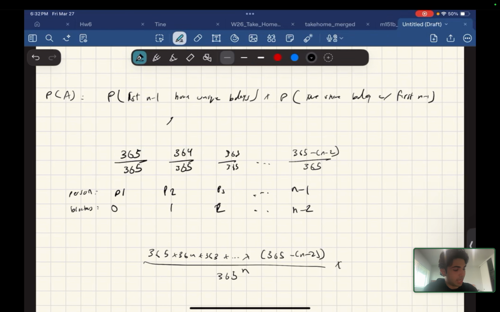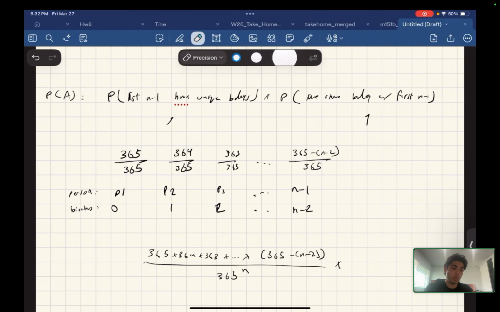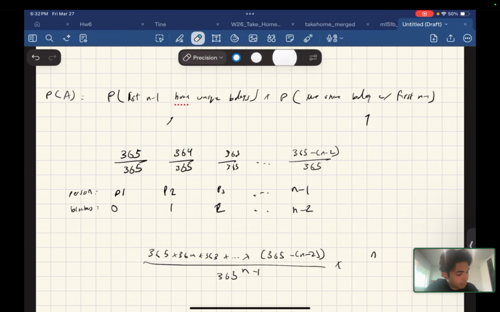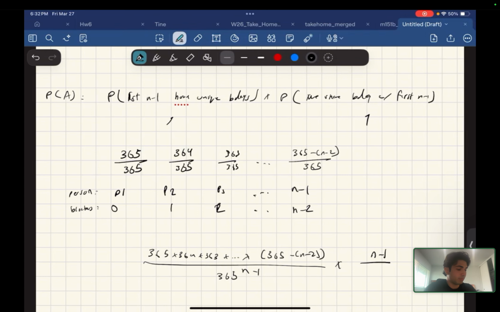And that's going to be times this portion, the chance that we share a birthday with somebody in the first n-1, assuming that they'll have unique birthdays, is the number of birthdays that they've taken up, so n-1 days, out of 365. This is n-1 right here. Okay, so n-1 birthdays have been taken up, and there's this many birthdays total available. 365 days in a year, n-1 of them have been taken up. We want to have a birthday that matches one of the n-1.